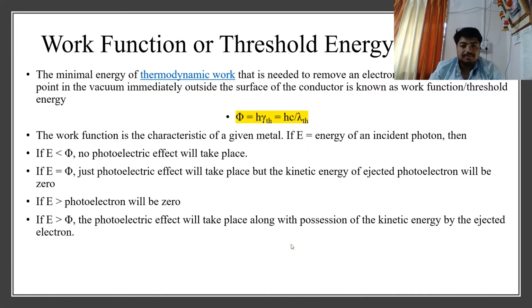Now let's go further. Now, work function or threshold energy, as I talked about earlier. Here, one thing to note is, here I showed nu th. Nu th, what is this? I said it is called the threshold frequency. So, this is the minimum frequency above which the electrons will start to be emitted from the metal surface. If my threshold frequency is 600 hertz and I am giving light having a frequency of around 300 hertz, at this point there will be no photoelectric effect observed, because the threshold frequency for my metal is higher than the frequency of the incident light.